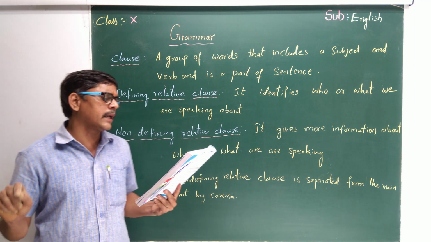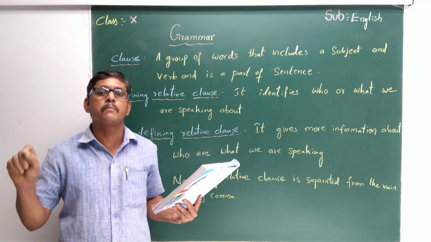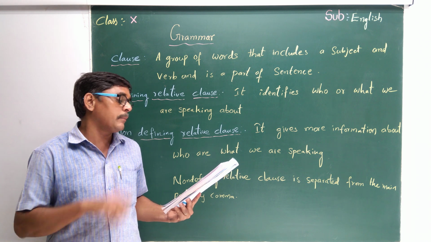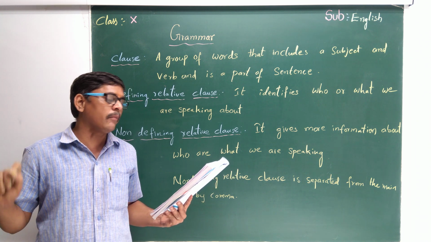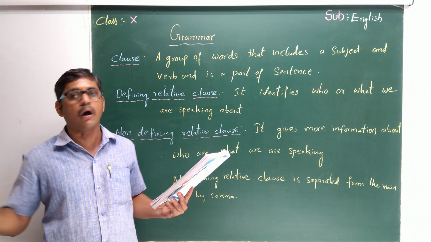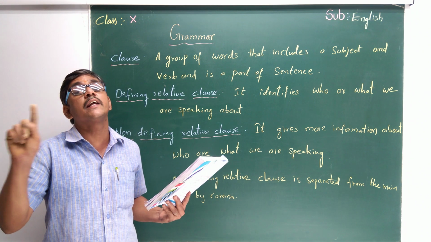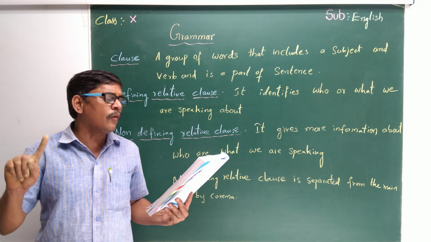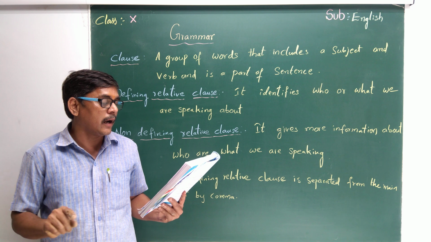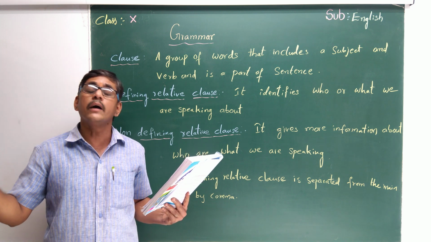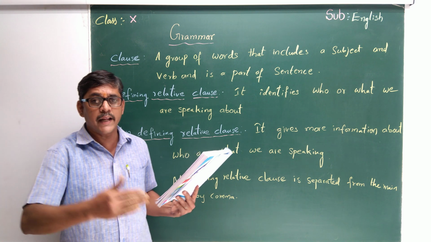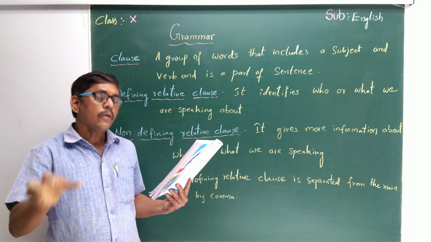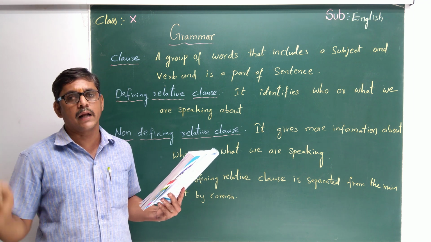Here are some of the examples he gave. If you open the textbook, page number 11: The woman who taught him surfing had been bitten by a shark. No comma, so it is a defining relative clause. Next: Nick, who was teased and bullied, had an electric wheelchair for mobility. We are dividing the sentence, giving information about Nick, so it is called a non-defining relative clause.